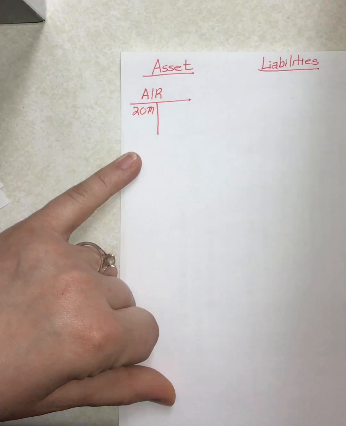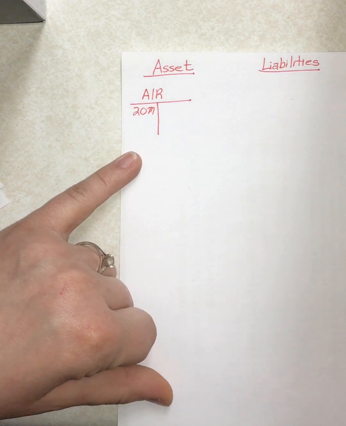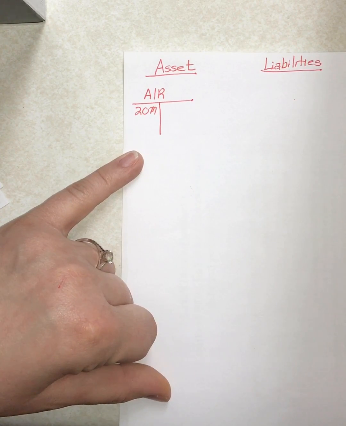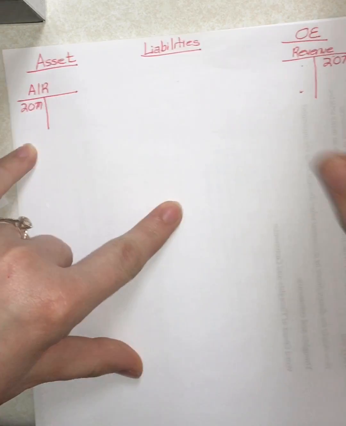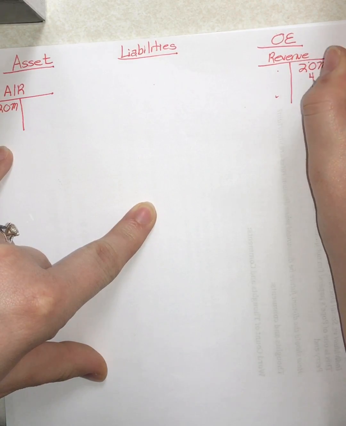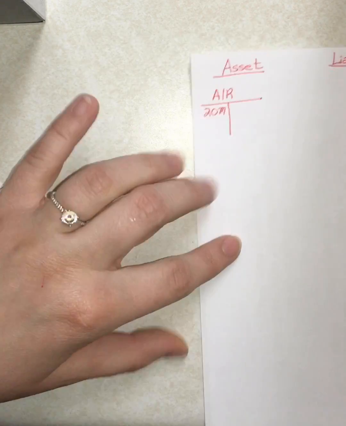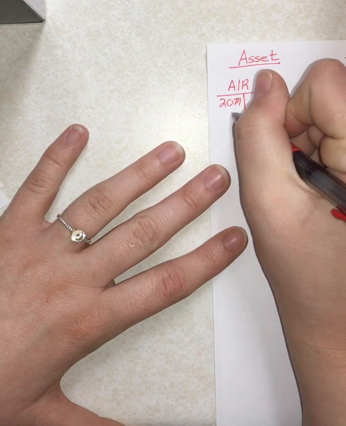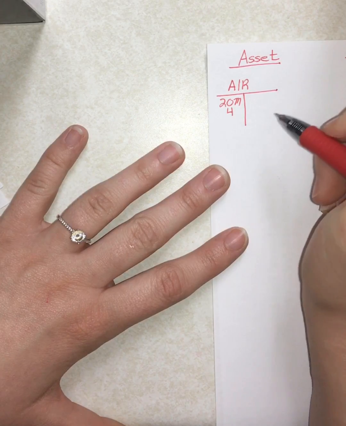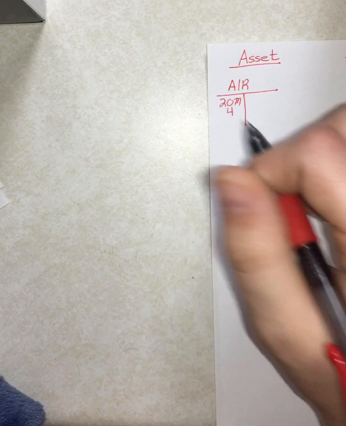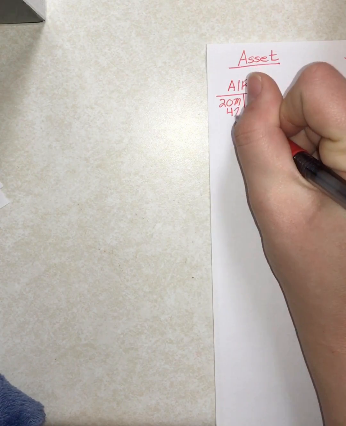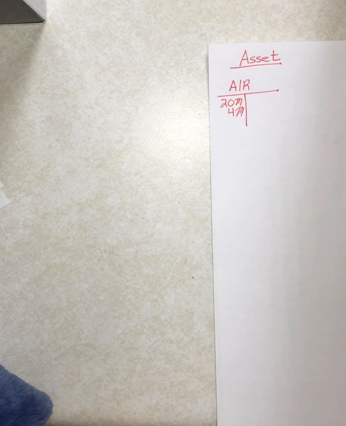20 million. Now, if you'll note, you'll also see that we completed 40% of work on the additional 10 million. That means that there's the same situation for another 4 million. We deserve 4 million in revenue. We didn't get that in cash, but we can put it under accounts receivable and say that company A needs to pay us another 4 million. Okay, that's the end of B.